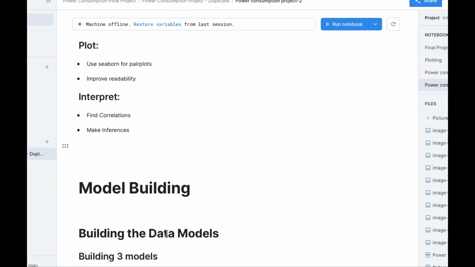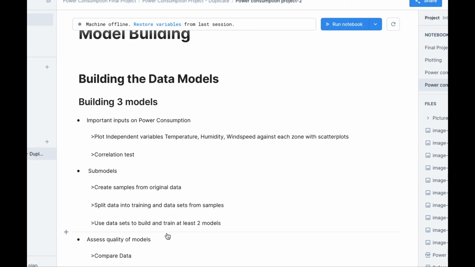For building the data models, we plan to build 3 models for each of the 3 zones. These will be designed with the consideration of which inputs strongly affect power consumption, determined by plotting the independent weather variables against the power consumption in each zone. We will then test the correlation of the scatter plots to determine the strongest factors that play a part on power consumption. After that, we plan to build at least 2 different subset models that sample the original data with enough iterations to create a training set for our chosen model.